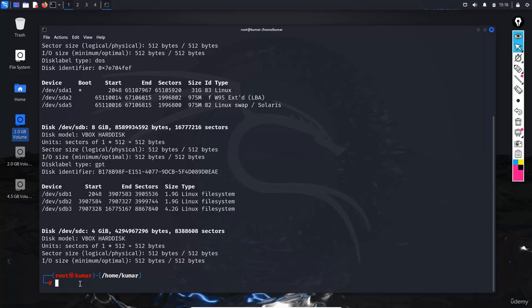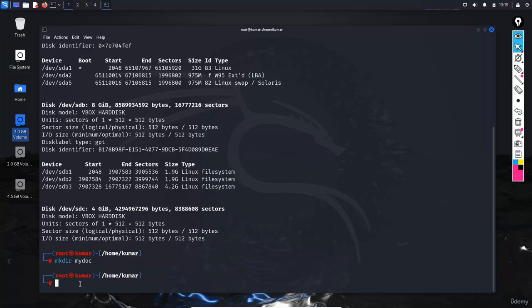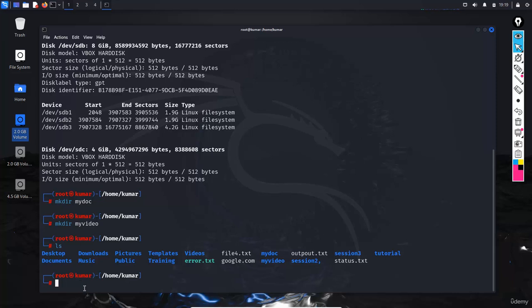Okay, so I need to create three folders or directories. The first directory is tutorial. Another directory I am going to create is my doc, so mkdir my doc. Another directory I am going to create is my video, so mkdir my video. So these partitions have been created: my doc, my video and the tutorial.